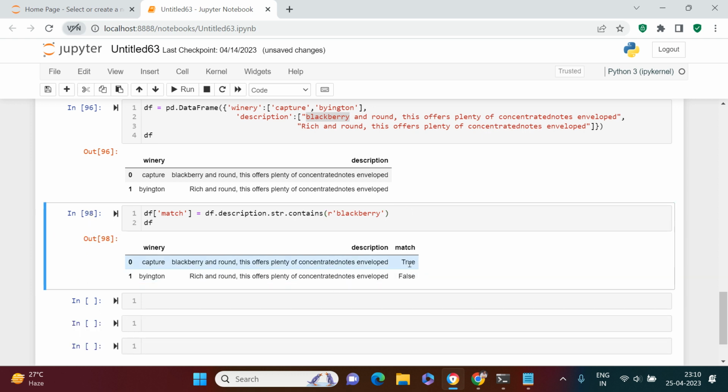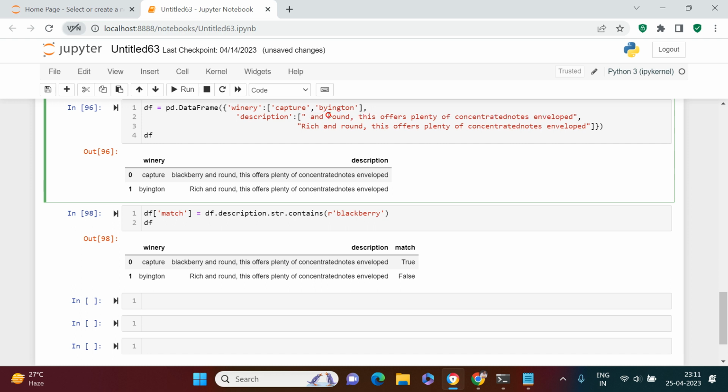So now if you see here, for the first record it says true, for the second record it says false, because in the first description we have blackberries, in the second we don't. So hope this was clear. Now let's take another situation, okay. For betterment, let me just say reach, okay, and over here I would say blackberry, right. This is what I'm going to say now.